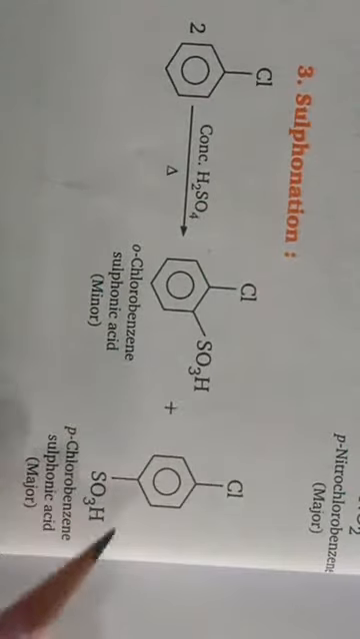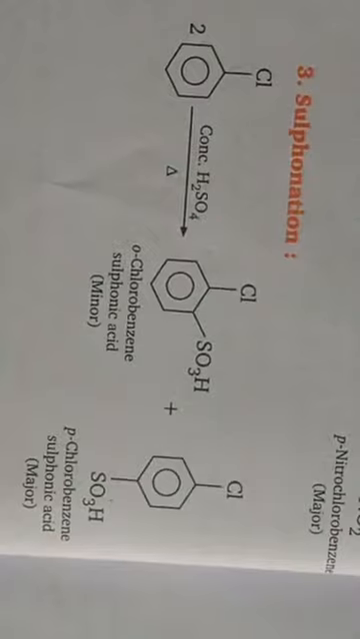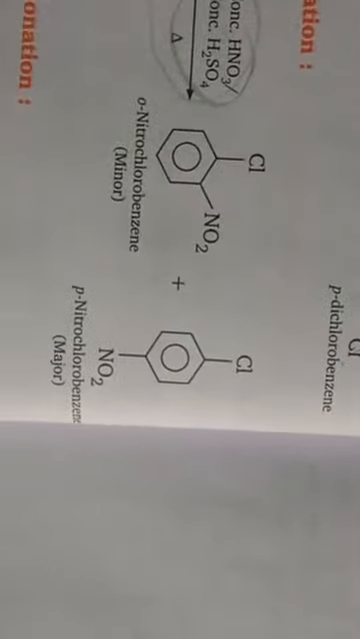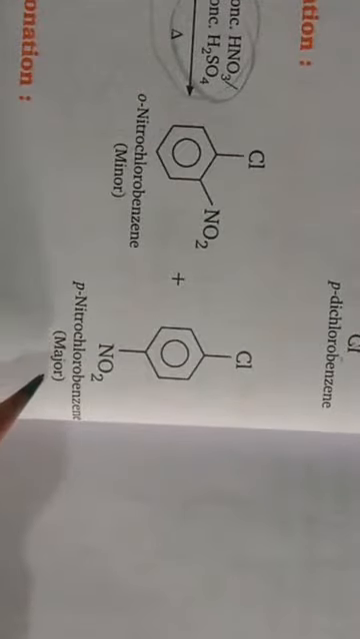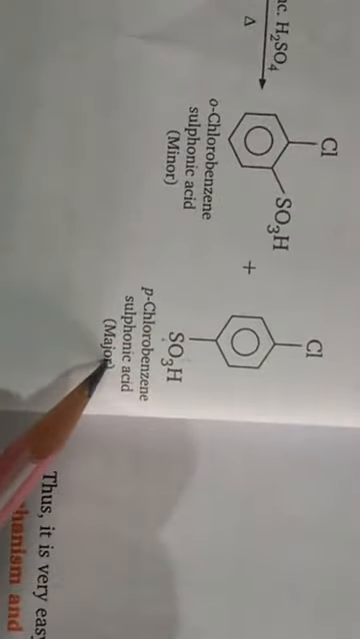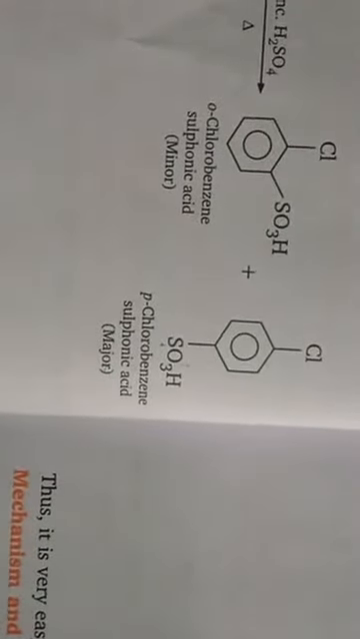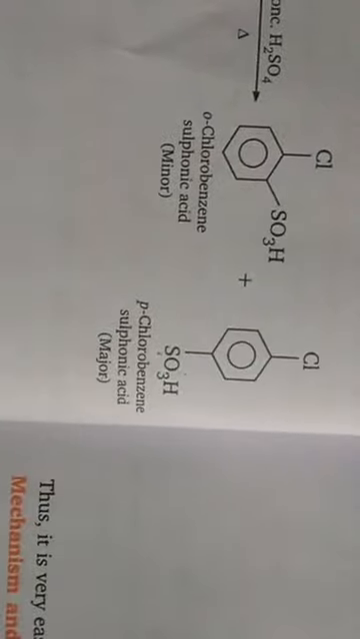Sulfonation with conc. H2SO4: ortho-chlorobenzene sulfonic acid and para-chlorobenzene sulfonic acid are formed as a mixture. Children, as you can see, in all these conversions, the para isomer is generally formed as the major constituent.